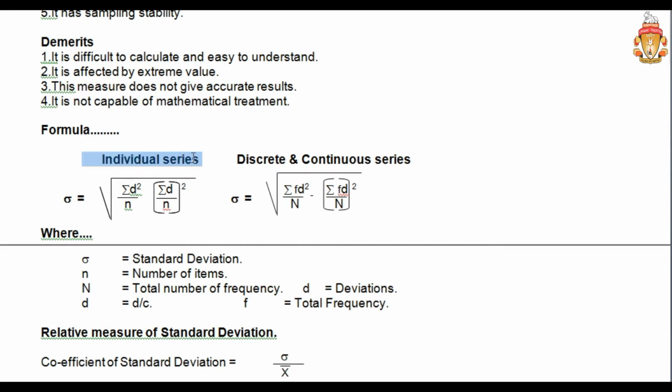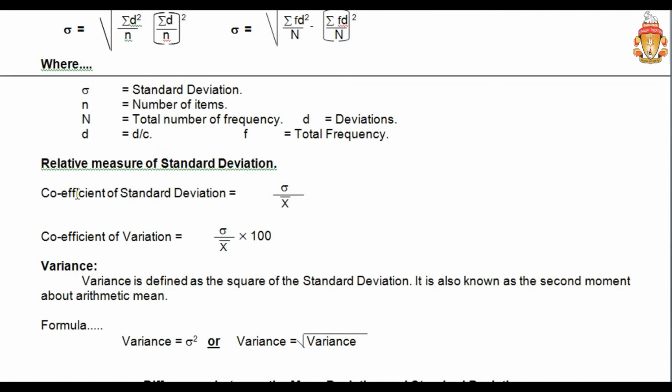So this formula I am not using now because it is not there in your syllabus. So I am using this discrete and continuous formula, but while solving the problem I will give you the detailed information of that, and its relative measure. Standard deviation's relative measure is the coefficient of standard deviation, this formula. What is coefficient of variation? Standard deviation by mean into 100.